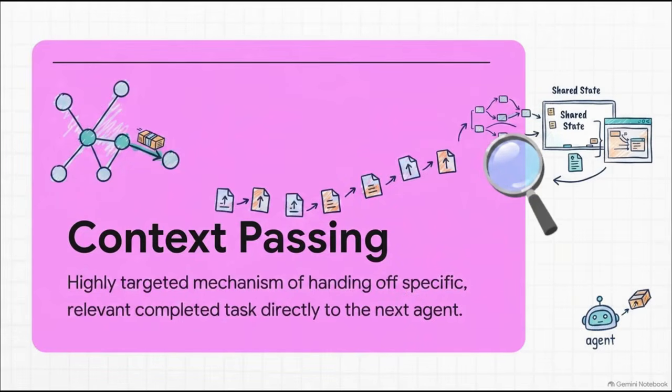And working right alongside that whiteboard is a closely related concept, context passing. While the shared state gives you the broad, big picture, context passing is the highly targeted mechanism of handing off specific, relevant background information from one agent's completed task directly to the next agent in the pipeline. It ensures that an agent waking up to do its job has all the immediate historical data it needs to understand exactly what is being asked of it in that very moment.